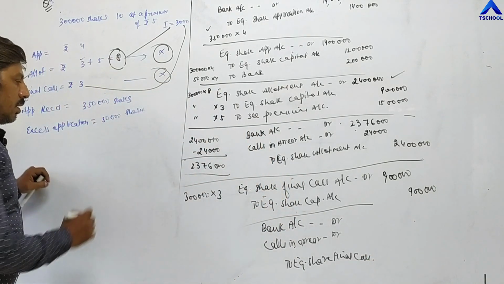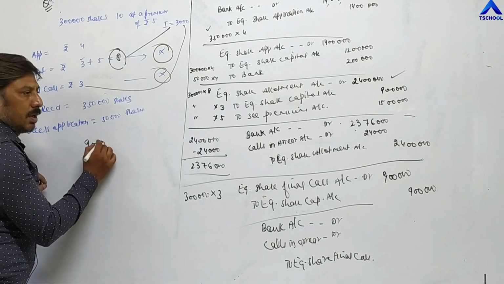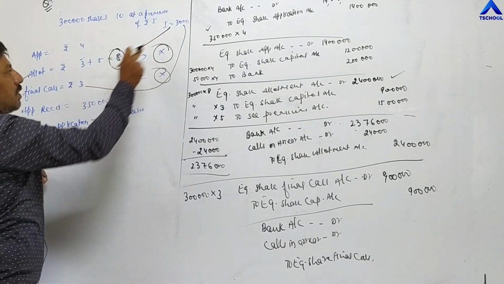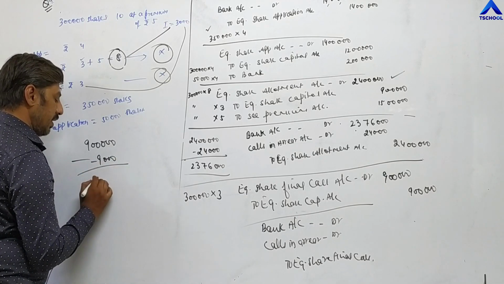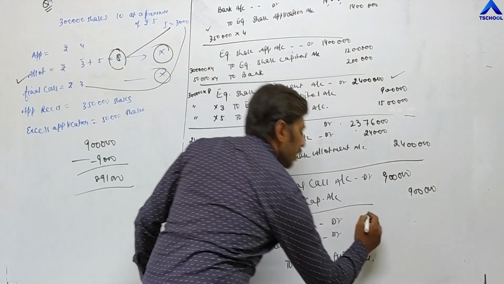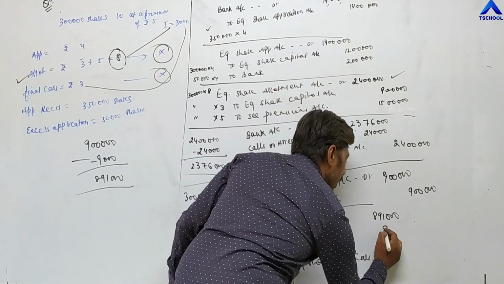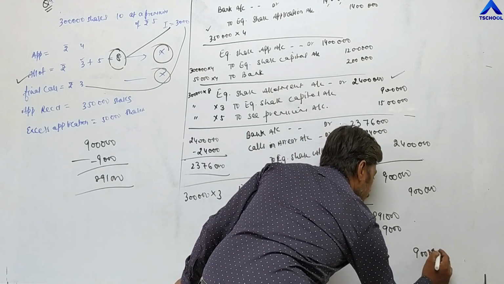Now at the time of final call, company needs to receive 9 lakh rupees minus what Ishira has not paid, 3,000 into 3, 9,000 rupees. It means company is receiving 8,91,000. So in front of bank 8,91,000 and calls in arrear 9,000. Total becomes 9 lakh rupees.